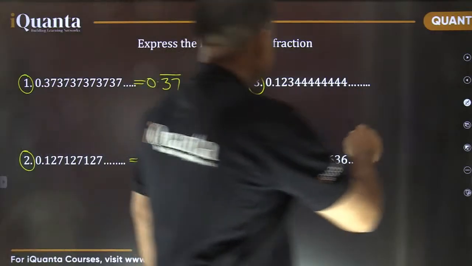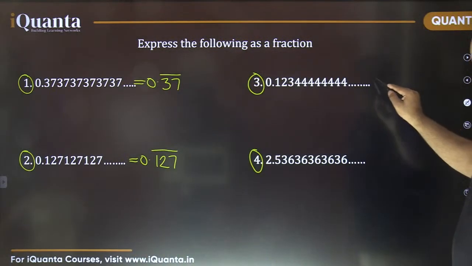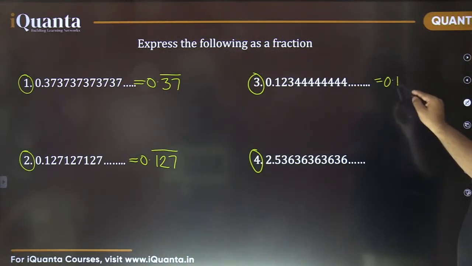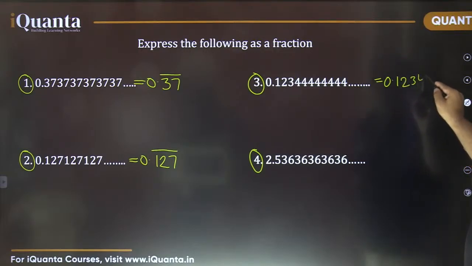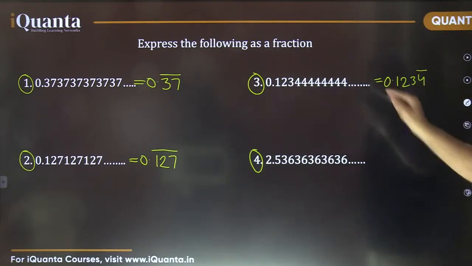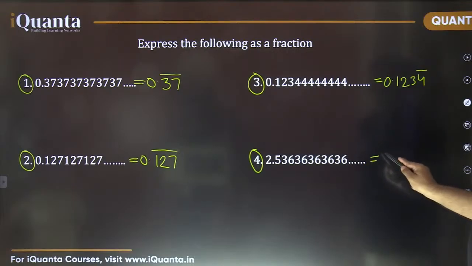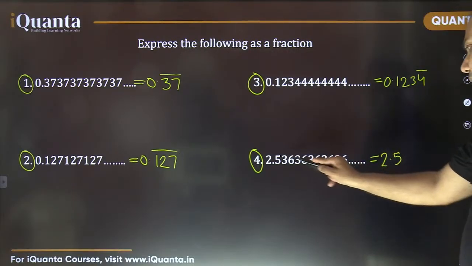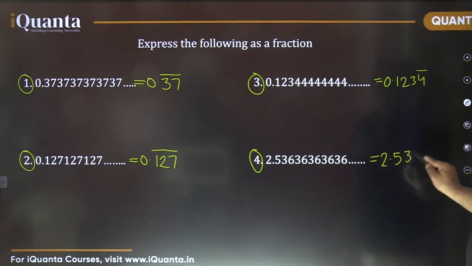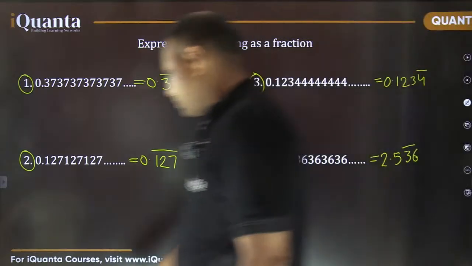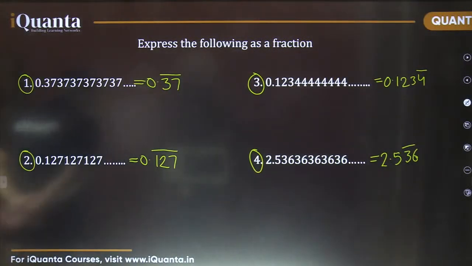In this third one, it is 0.1234 and only 4 is under the bar. And here it is 2.5, then 3636. So this 36 is under the bar. Now please answer them.